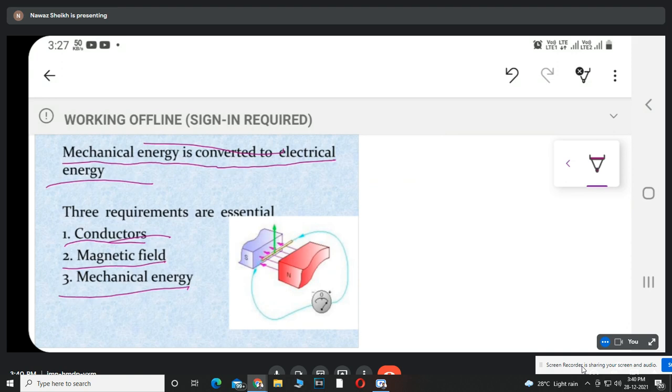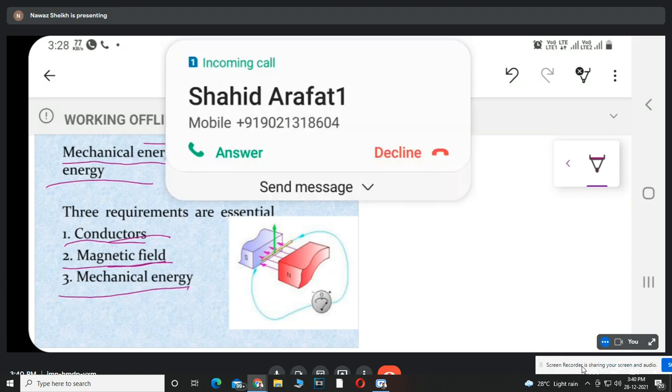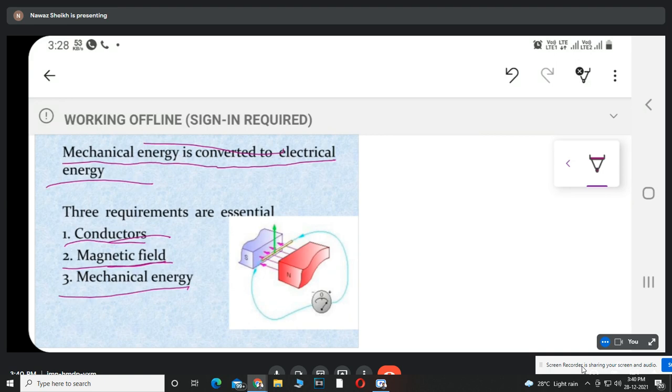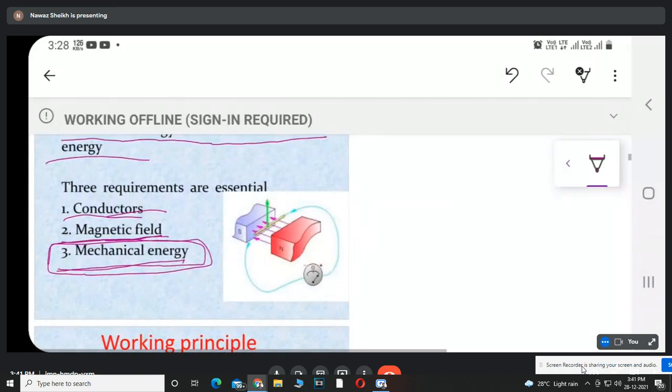That is, first is conductor, which will cut the magnetic flux, when there is a relative motion between conductor and magnetic flux. For that we need a rotational mechanical energy which rotates the stationary armature conductors. Whenever with the help of rotational mechanical input, the armature conductor cuts the magnetic flux, electrical energy is generated in the armature conductor.